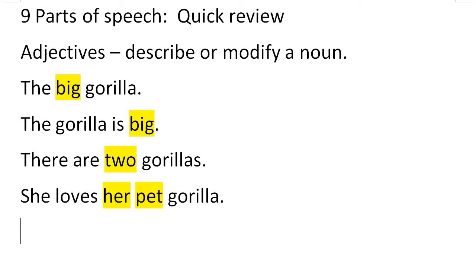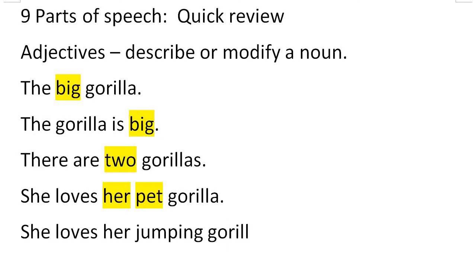Right, even things that might look like verbs, you can have she loves her jumping gorilla, and in this case, jumping, again, even though it looks like a verb, is actually acting like an adjective. Therefore, it is an adjective because it is describing gorilla once again. Okay, and you can have, of course, a lot of adjectives describing even just one word.